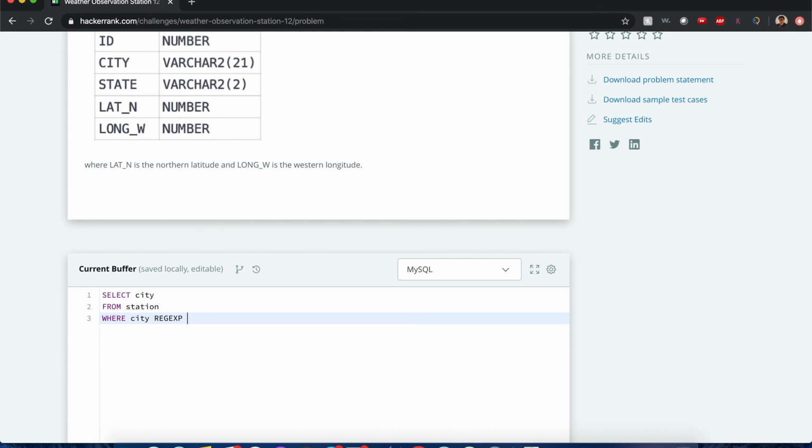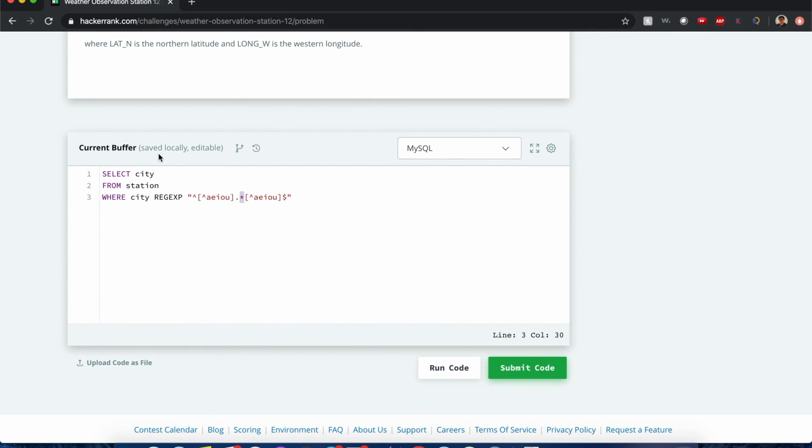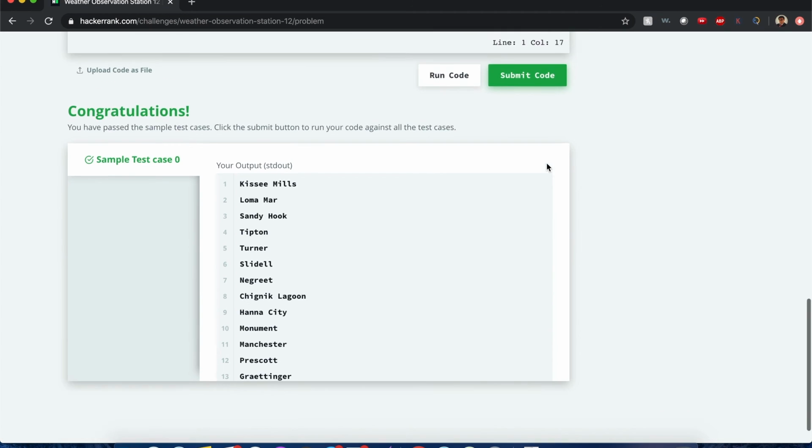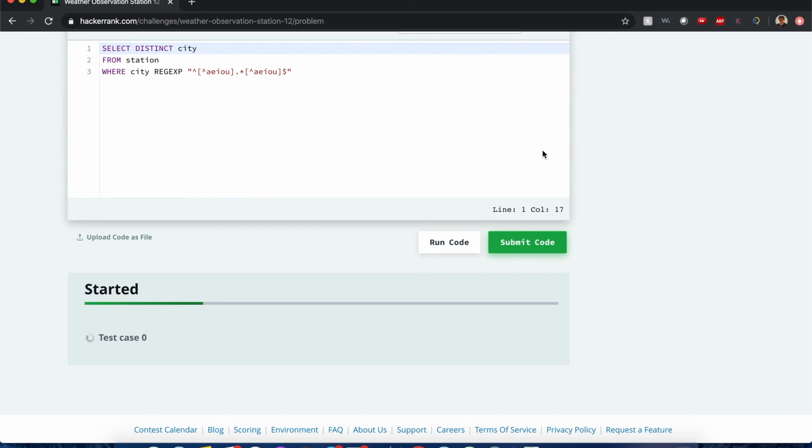So where's the city regular expression. All right, guys. So I already showed you what it looks like. We don't want to start and end with a vowel. We just simply do this. OU, and then since we wanted to end it, we have to use a $ sign after that expression, and a caret before to show that it has to start with a non-vowel and end with a non-vowel. And there could be any number of characters in between, as long as this is true. Again, we don't want duplicates, so let's put a distinct there. Nice. If I submit this, this should work fine.